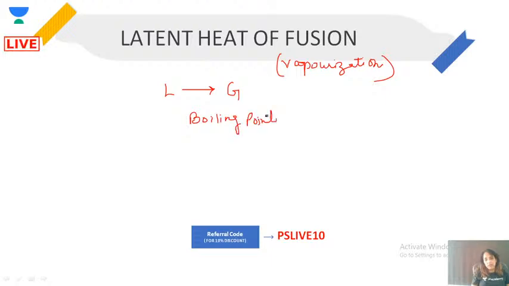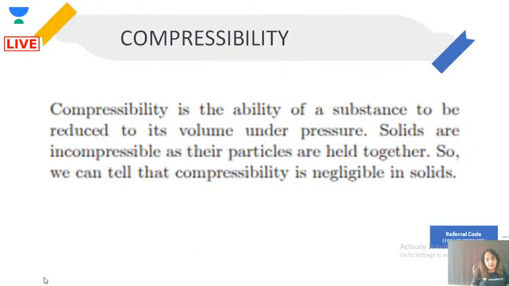So in latent heat of vaporization, you will talk about these three. When a liquid is changed into its gaseous form at its boiling point, it is called latent heat of vaporization. Okay, so these are very important topics from the examination point of view. Any question could be there from these topics.